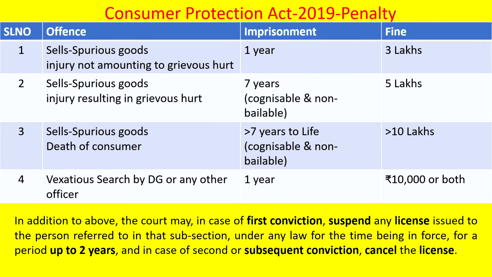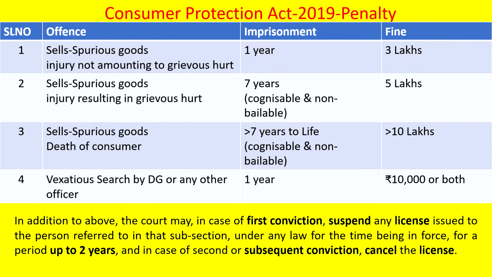And there are certain other punishments also for selling spurious goods. Injury not amounting to grievous hurt: spurious goods means, as we have already seen in the definition, false genuine things. In such a case, 1 year imprisonment with a 3 lakh fine can be imposed if he sells spurious goods. Injury resulting in grievous hurt means 7 years and 5 lakhs, as we have seen.